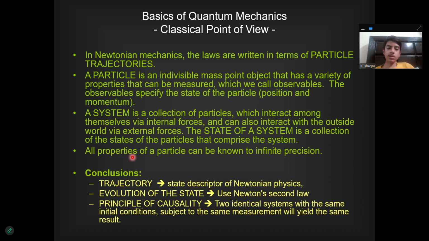All properties of a particle can be known to infinite precision. Trajectory is the state descriptor of Newtonian physics. For the evolution of the state, we use Newton's second law. And the principle of causality says that two identical systems with the same initial conditions subject to the same measurement will yield the same result.